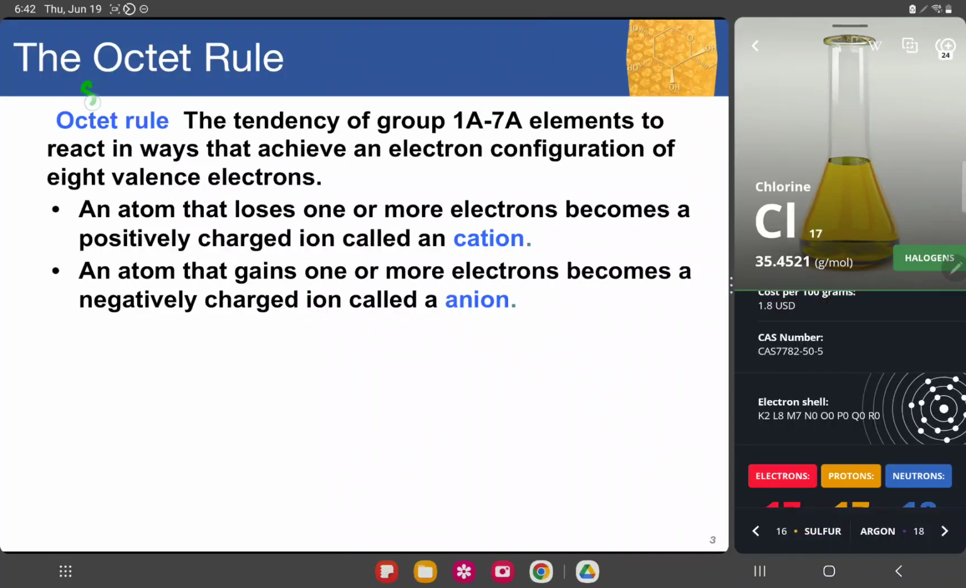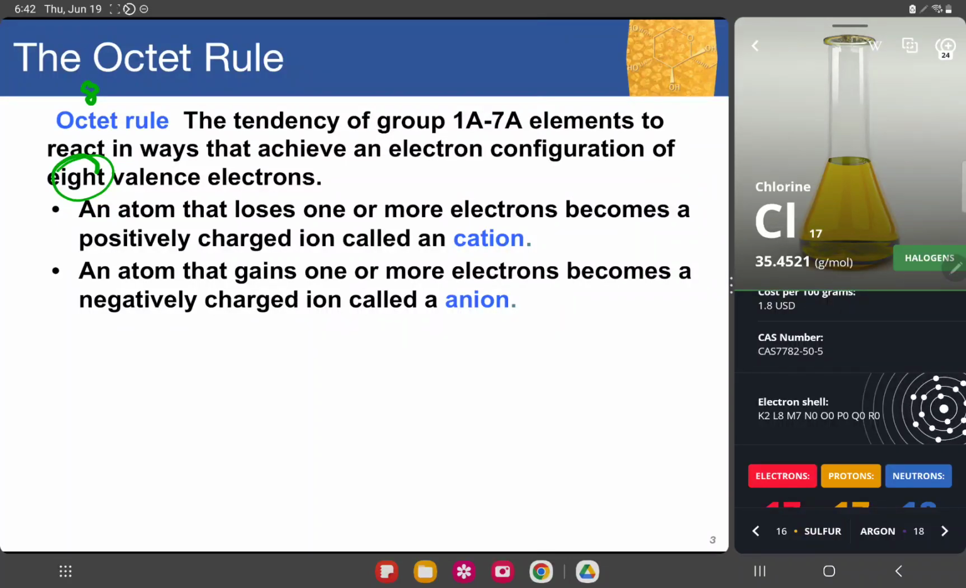From its name, octet, it means 8. So why 8? This is the tendency of group 1A and 7A elements to react in ways that achieve an electron configuration, remember, of 8 valence electrons. So we'll first understand the difference between cation and anion.